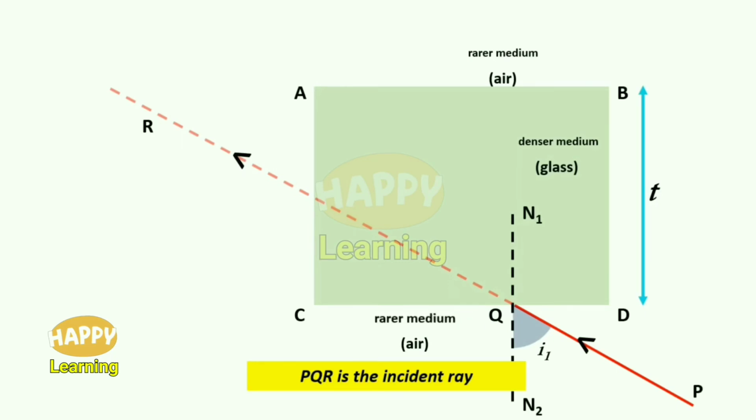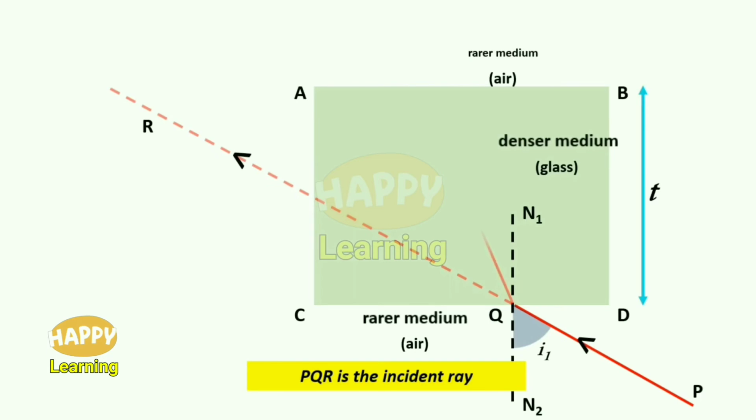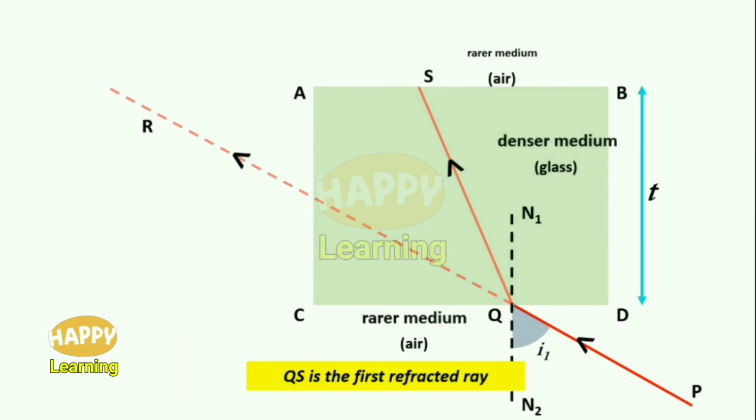Air is the rarer medium and glass is the denser medium. So the light ray is entering from rarer medium to denser medium, air to glass. So it bends towards the normal. So the light ray PQ, instead of continuing as QR, it bends towards the normal and takes the path QS. So QS is the first refracted ray. One more time refraction takes place, so we get a second refracted ray. Here QS is the first refracted ray.